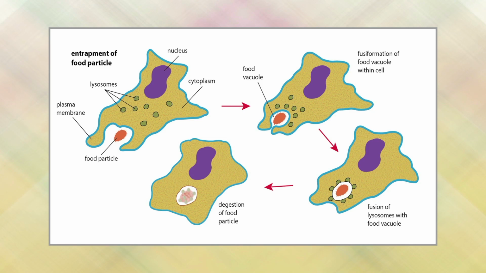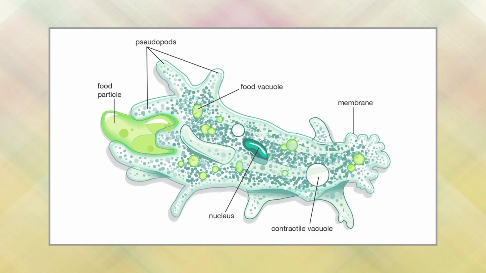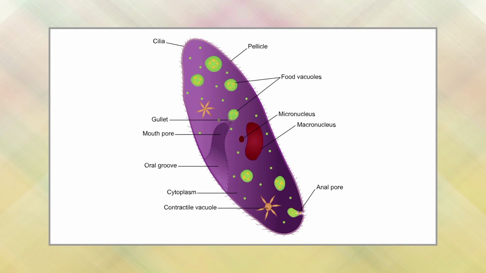Amoebas perform phagocytosis in order to consume food particles. Amoebas engulf particles by surrounding them with pseudopods, which are temporary arm-like projections of the cell that are filled with cytoplasm. Ciliates are another type of organism that use phagocytosis to eat.